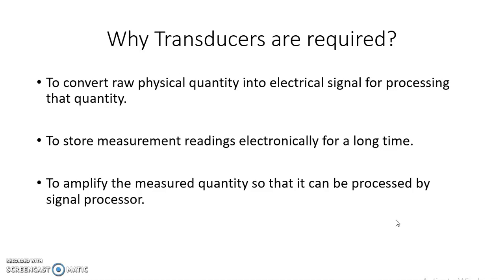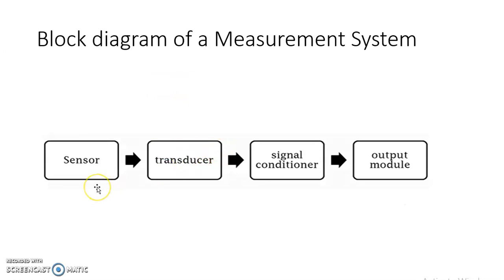As we have seen in the block diagram of a measurement system, the sensor senses the physical quantity and that physical quantity is converted into an electrical quantity by the transducer. What is the necessity of converting a physical quantity into an electrical quantity?